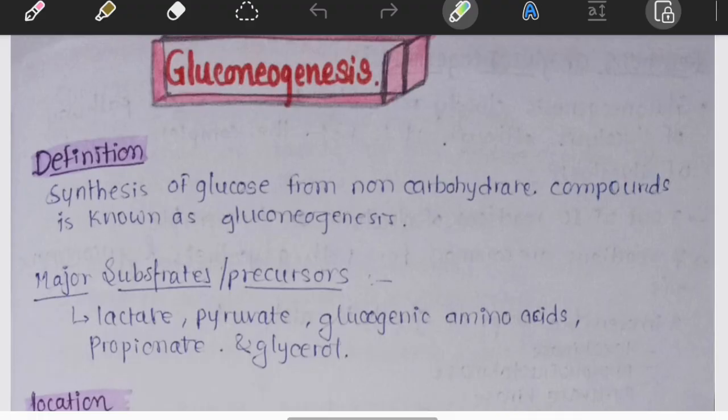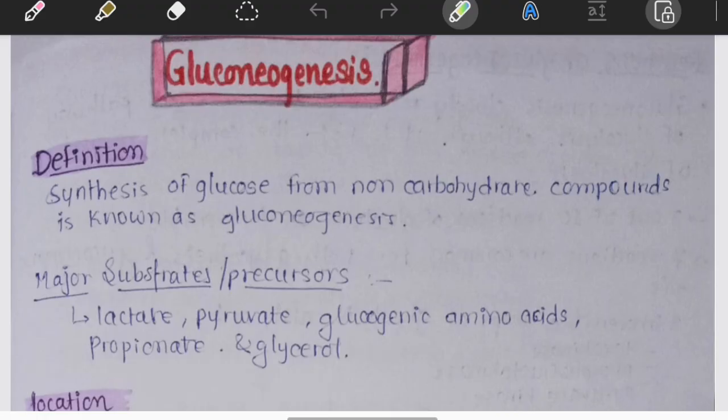Is the body creating glucose out of thin air? Actually, yes. The body starts manufacturing brand new glucose from substances that aren't carbohydrates. That amazing life-saving process is called gluconeogenesis. And once you understand this lecture, you will never confuse gluconeogenesis with glycolysis again.